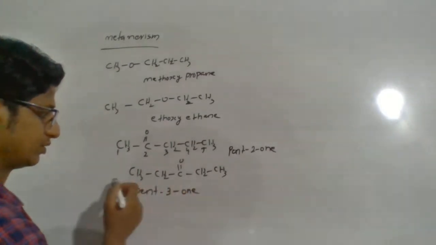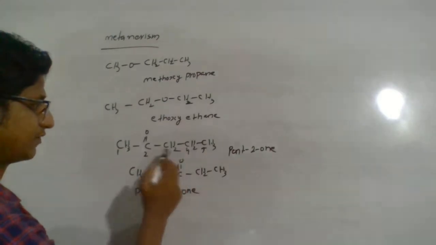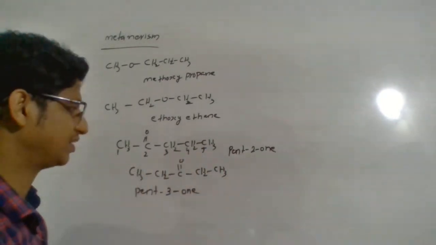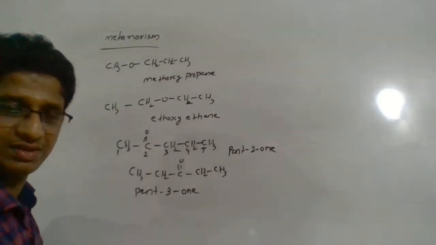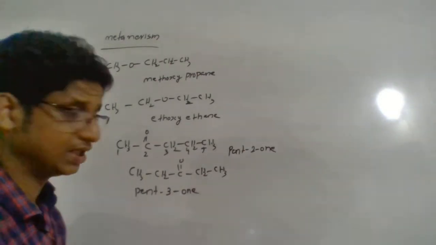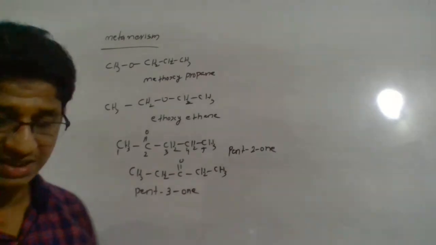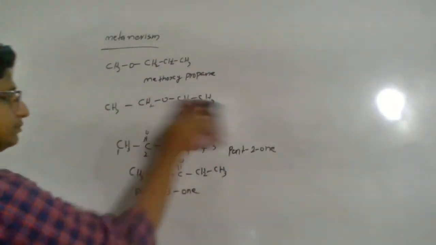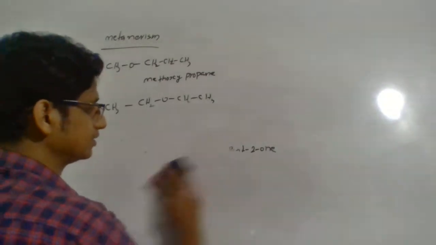Here two, here also two, but here after the functional group you will see three carbons, here one. That's a simple difference, but it's actually a different compound as well. So that is metamerism. The next one, ring chain isomers.